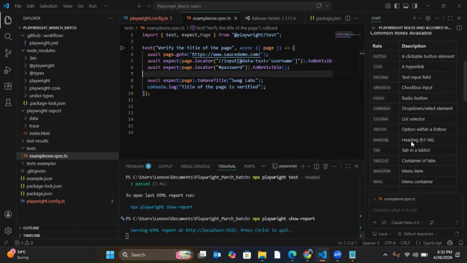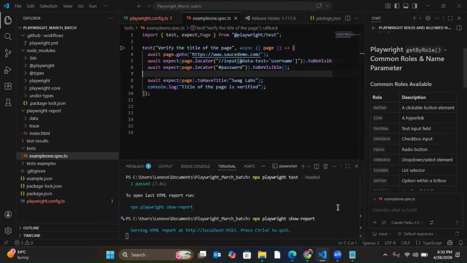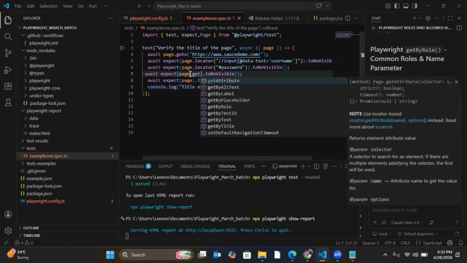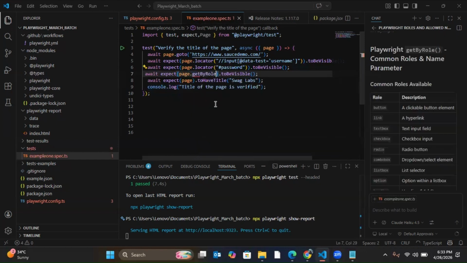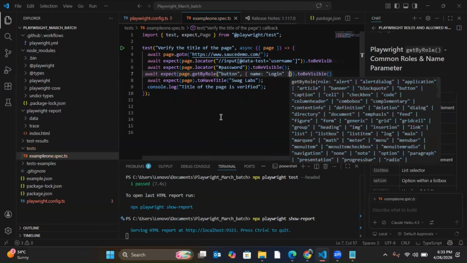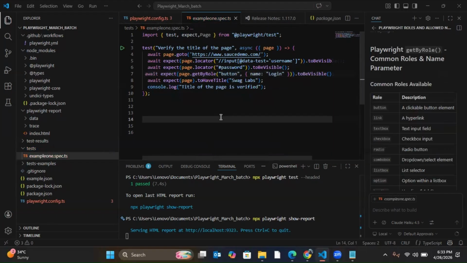So first is your role, getByRole. That means, let's say I'll use the same thing. Here also we can check. Await expect page dot, I'll not give this value. Dot getBy. So what does this getByRole mean? Let's try to understand.